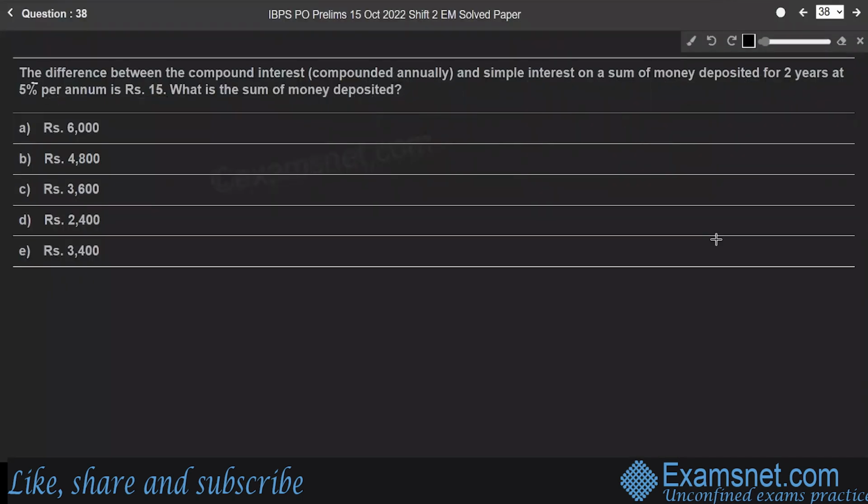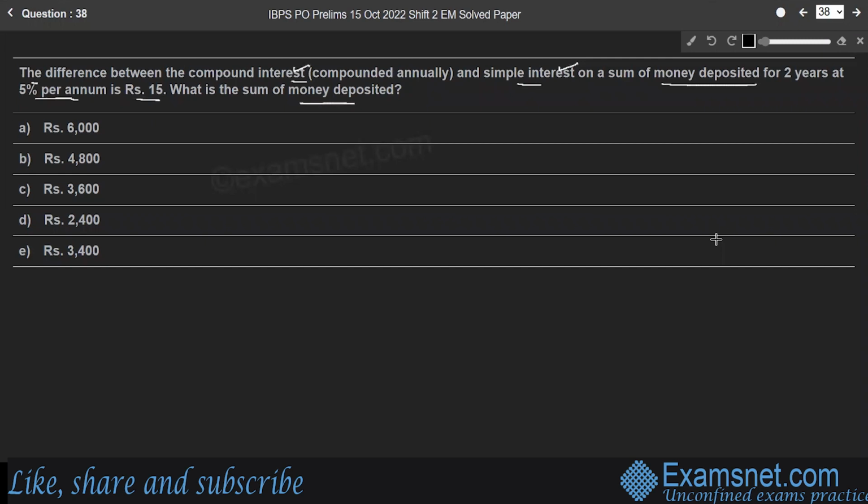Question 38. The difference between the compound interest and simple interest on a sum of money deposited for 2 years at 5% per annum is 15 rupees. What is the sum of money deposited? Here, let us assume the sum of money deposited or principal be X rupees. Both compound interest and simple interest are calculated based on the deposited money, right?